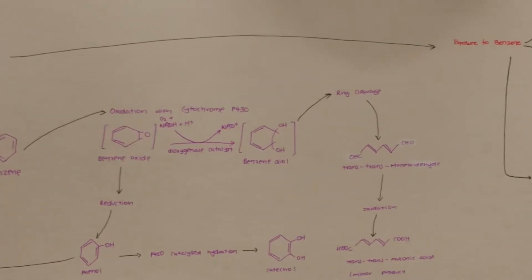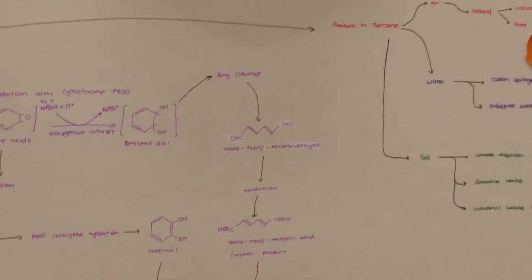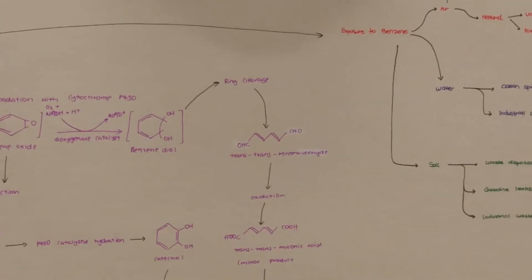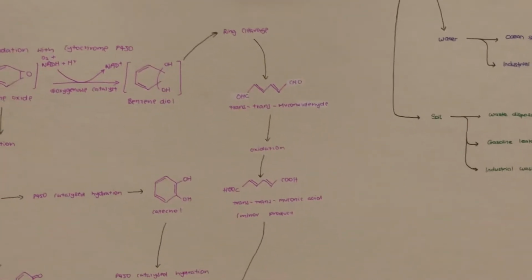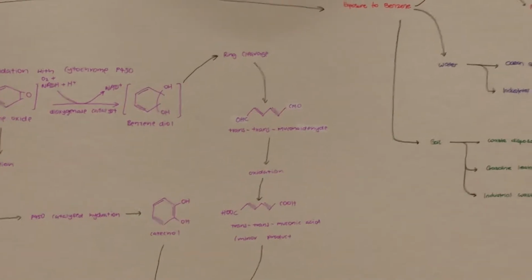The destabilized ring undergoes a reaction called ring cleavage, where it changes into trans-muconaldehyde, or TTM. TTM modifies the structure and the plasma membrane of macrophages, causing them to be unable to function as a key cell for the immune system.